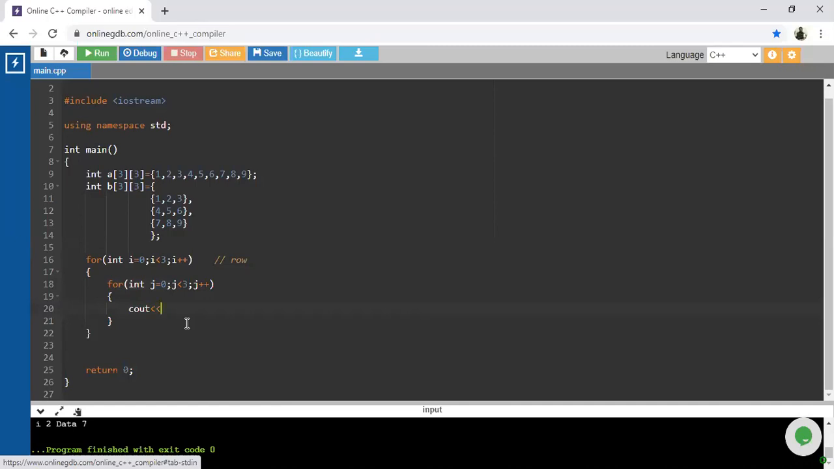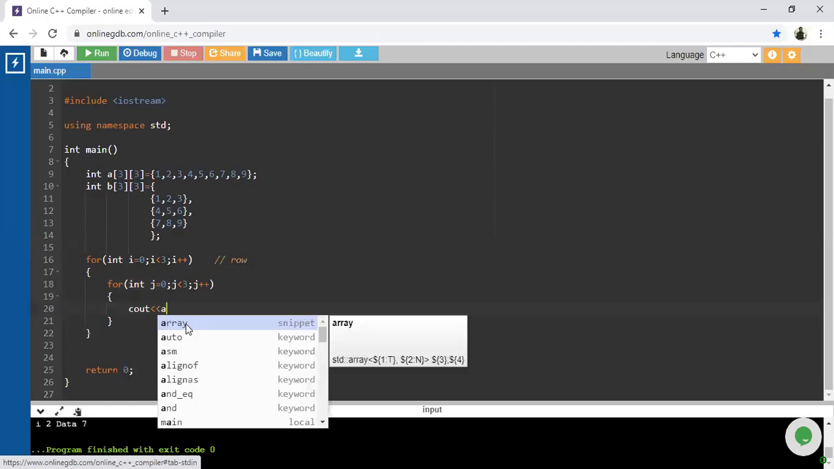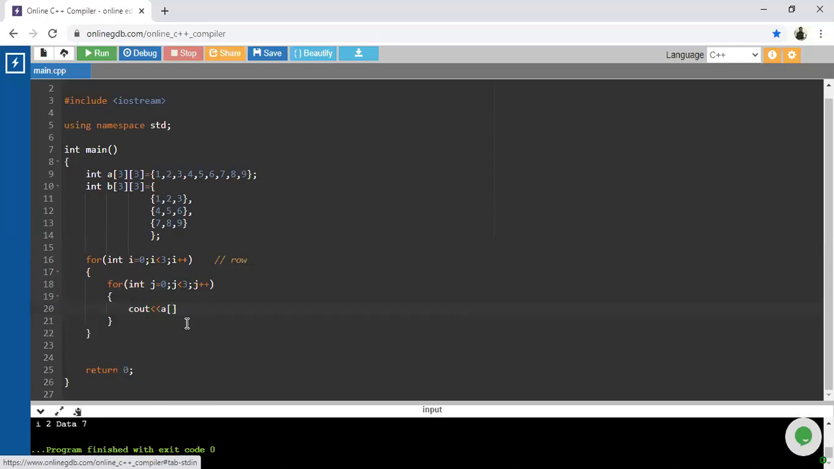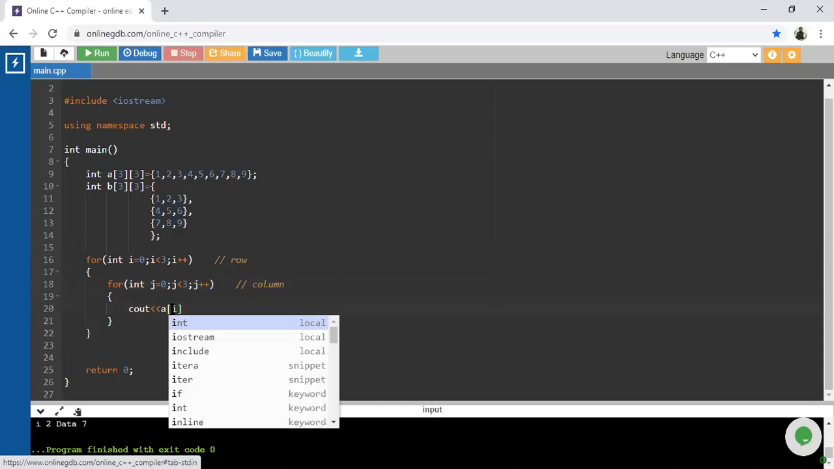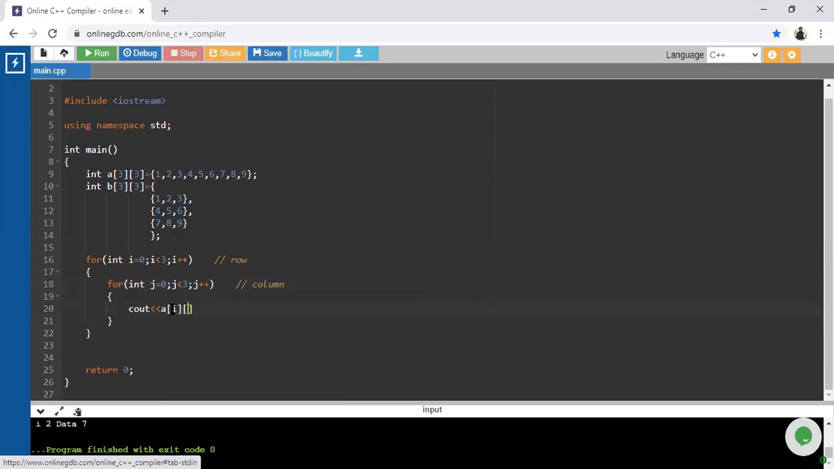Suppose we want to print the first A of i of j. From that A, we want the first row. So the first row is available from which variable, i or j? From i. So A of i, and the next one is related to the column, that is related to j. So what will happen, guys? For the first iteration, i is 0 and j is again 0.